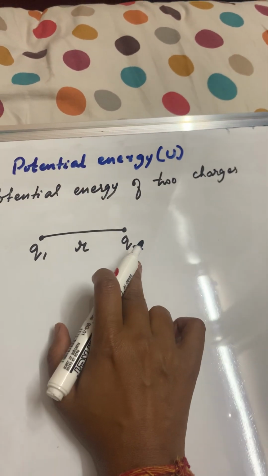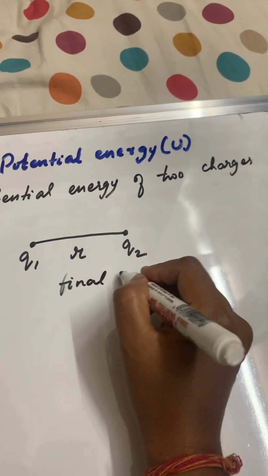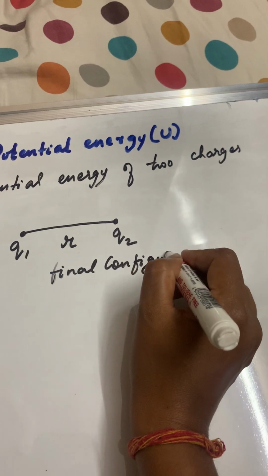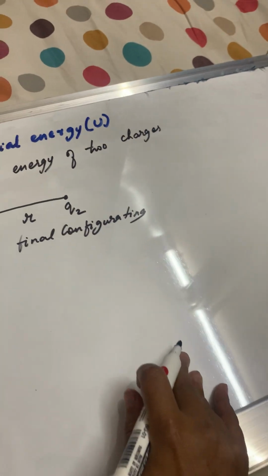Now let's say this is the final configuration, because, again I'm saying, only change in potential energy is defined. So we are going this indirect way. This is the final configuration.